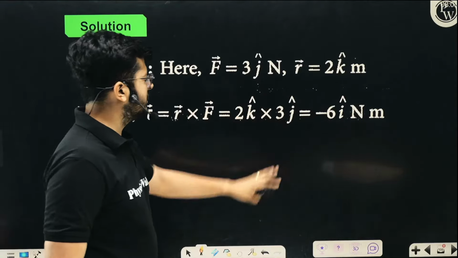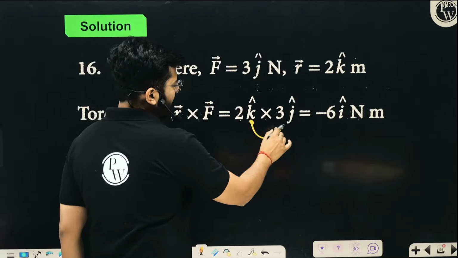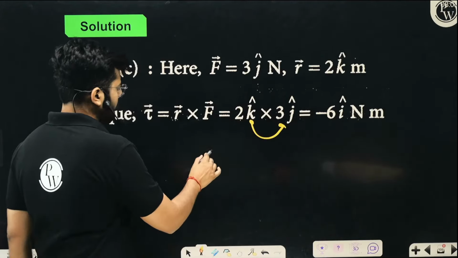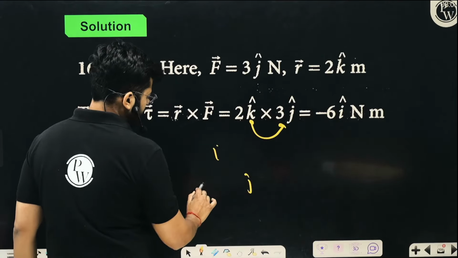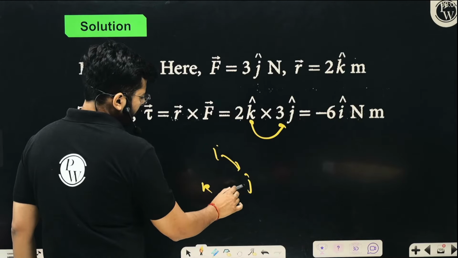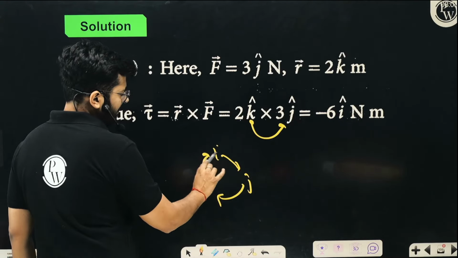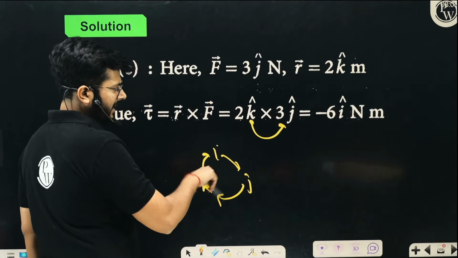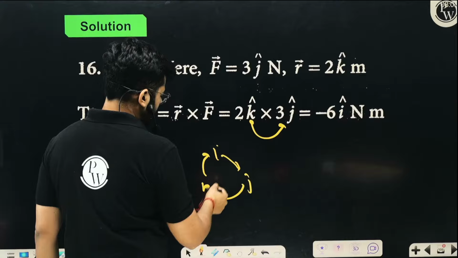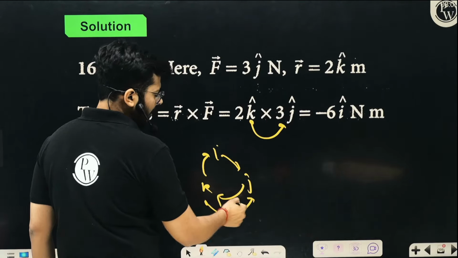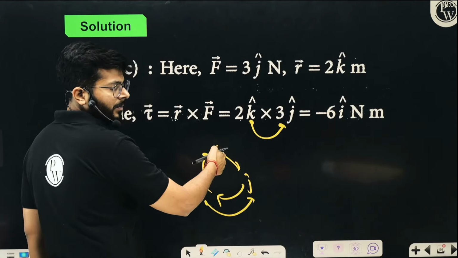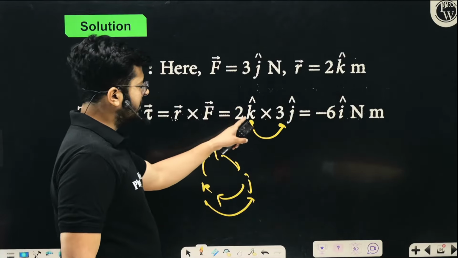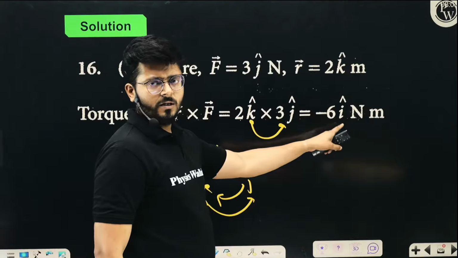So it is R cross F, 2K into 3J. You know that what will be K cross J? K cross J is minus I. If you think about it, it is I, J and K. If you go like this, the next parameter will come up: I cross J is K, J cross K is I. And if you go in the opposite manner, a minus sign will come up. So K cross J, we are going in the opposite manner, so negative I will come up, and this is your answer.